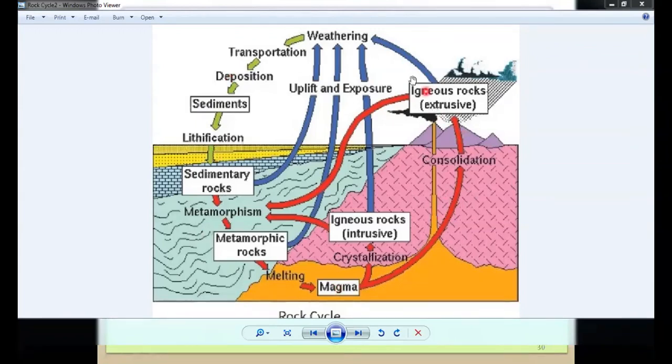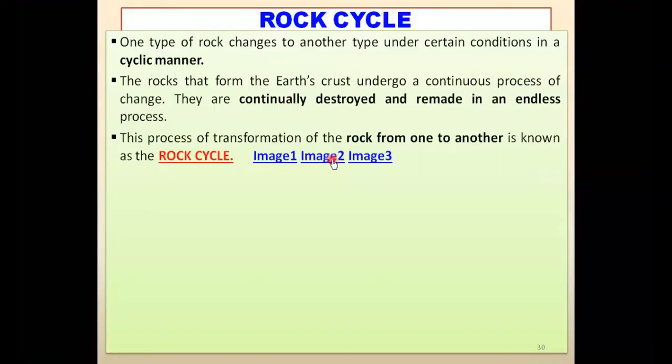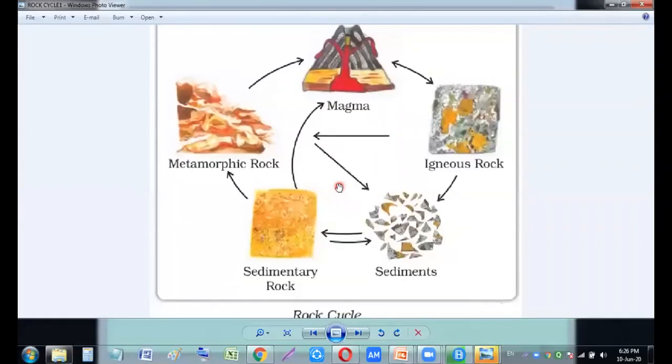And this cyclic manner of formation of the different forms of rocks from one rock to another is known as rock cycle. My dear students, let me show you with the help of another image. There is one more image here. You can see over here, this magma is changing into igneous rock. Over here you can see igneous rocks changing into sediments because of the wind and the rain, as well as the evaporation of water also.